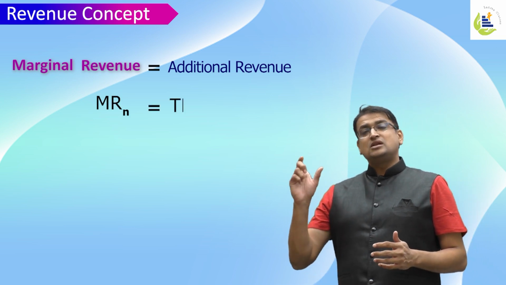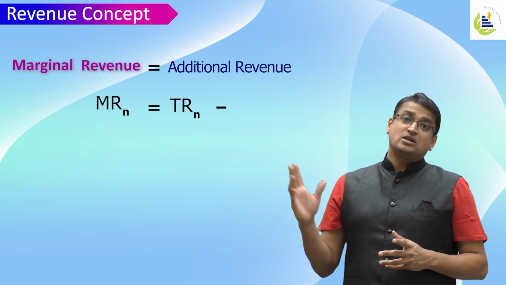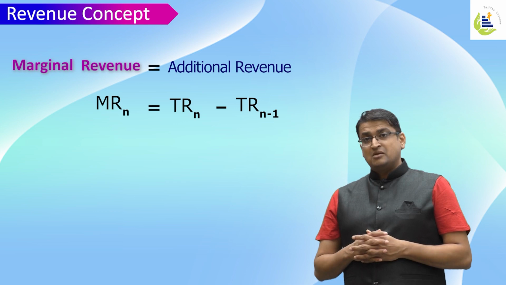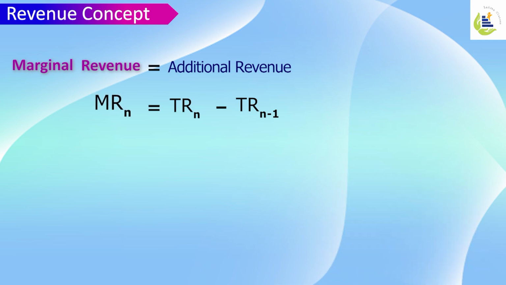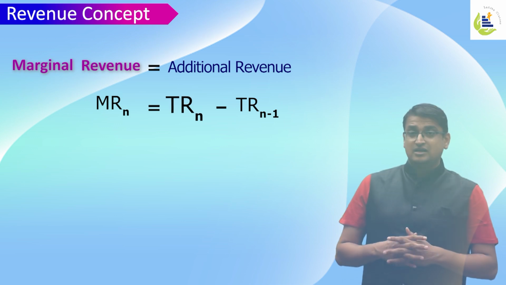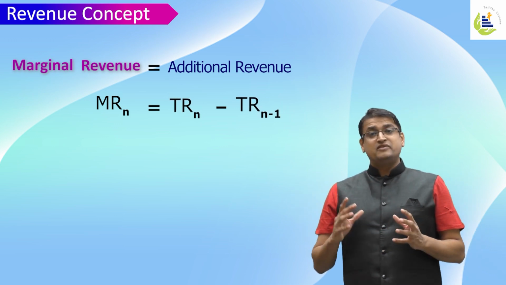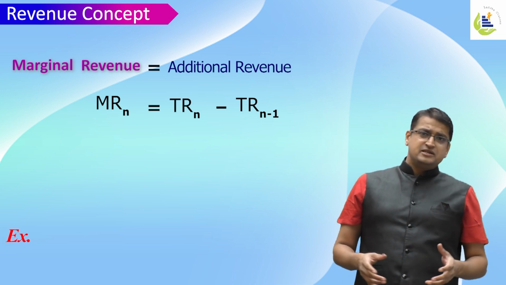It is total revenue received by selling n articles minus total revenue received by selling n minus 1 articles. Mathematically, MR is Rn minus Rn minus 1. I'll give you an example.